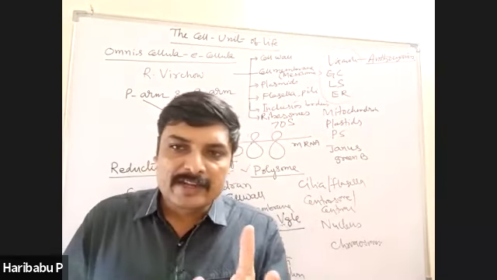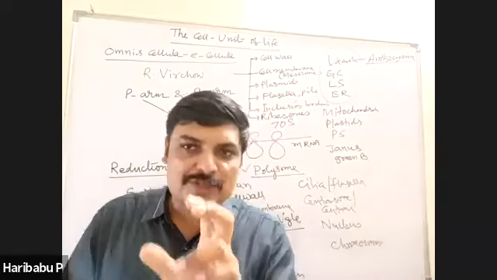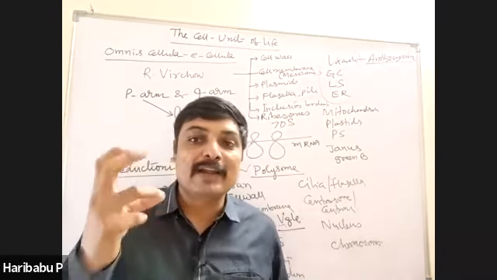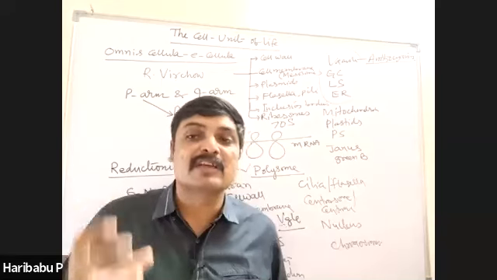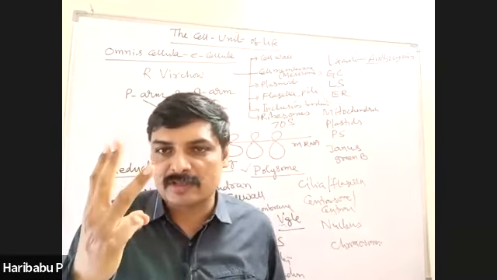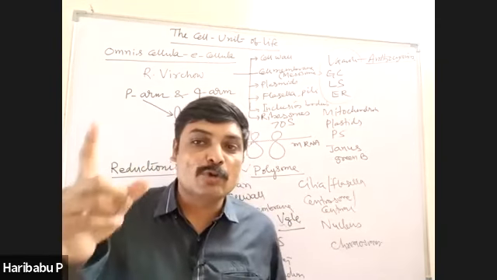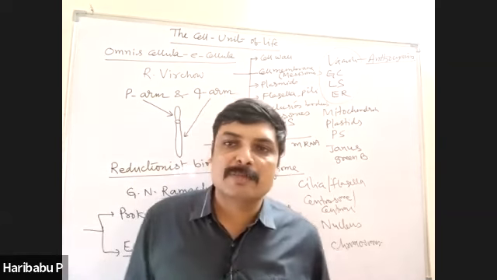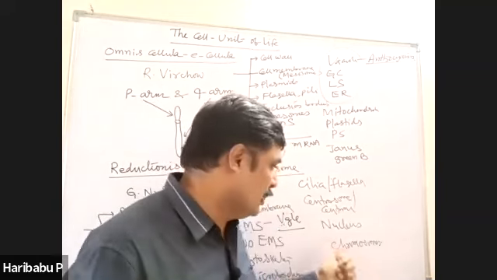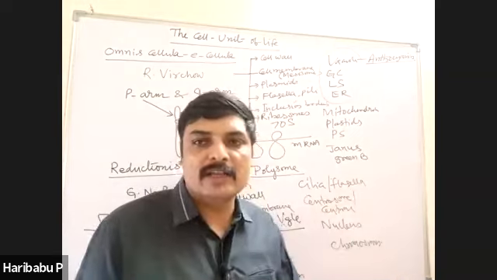And in each centriole, in the center, there is a proteinaceous structure called hub. And peripheral, triplets are present. A triplet fibrils are present. That means each triplet is having 3 microtubules. 3 into 9. 9 triplets are there. 27 microtubules are present in one centriole. Okay? Like that. And they form the basal bodies which gives rise to cilia and flagella.